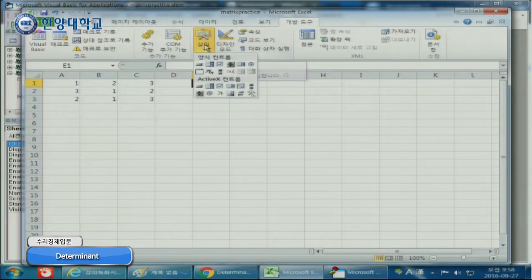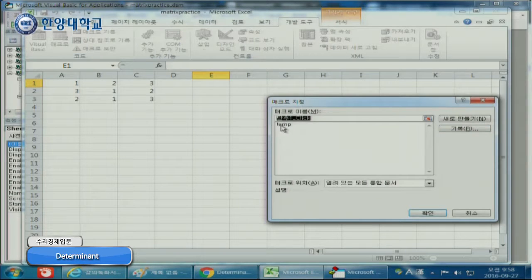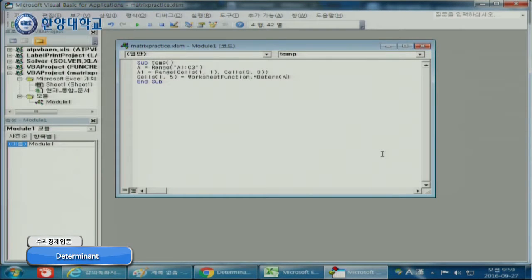So to make it easy, let's insert a button, click here, and change the name to Run. If I run, there is a -6. This is the determinant, -6. Right? This is straightforward and easy.